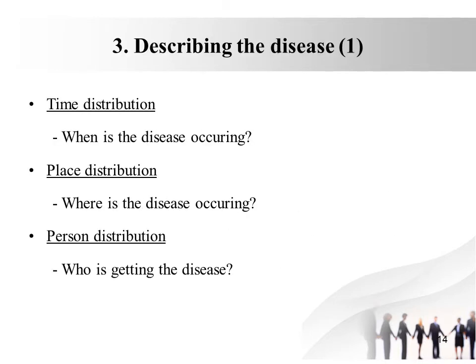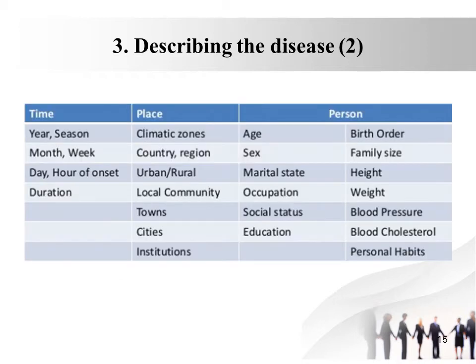Now describing the disease in terms of time, place and person. Time distribution includes when the disease is occurring. Place distribution is where the disease is occurring, and person distribution includes who is getting the disease. Now the time distribution.